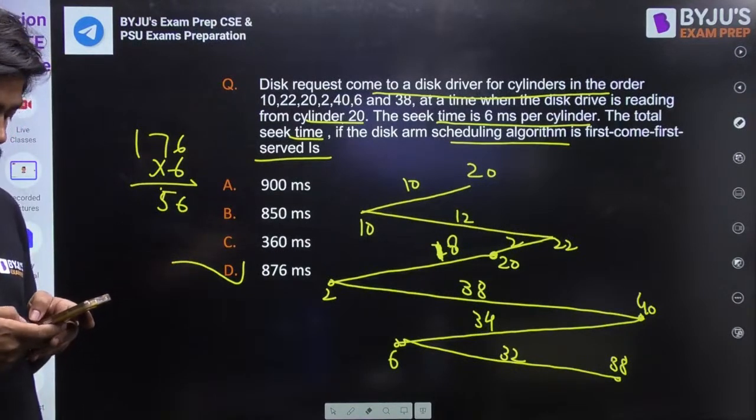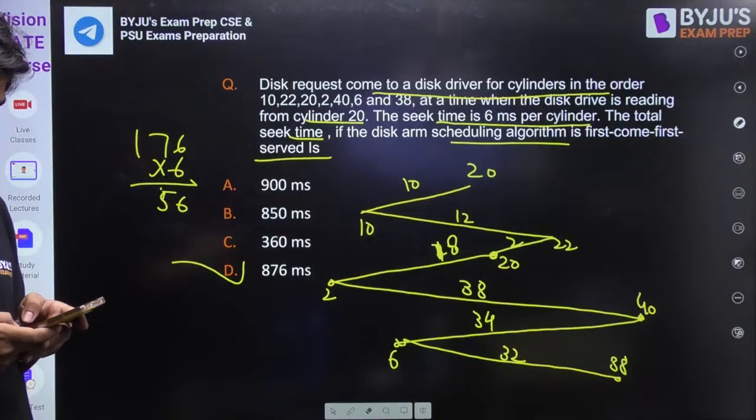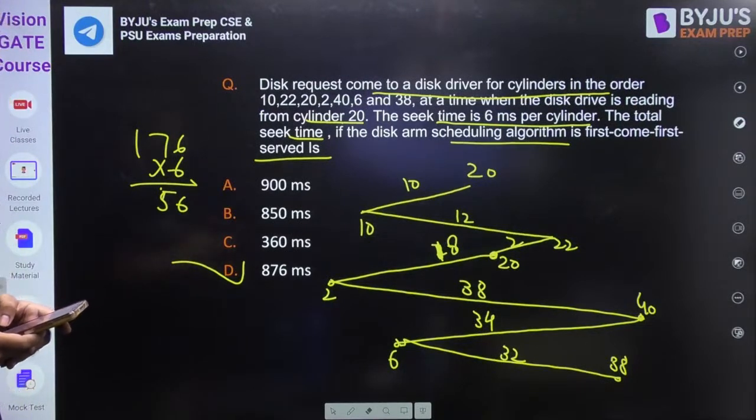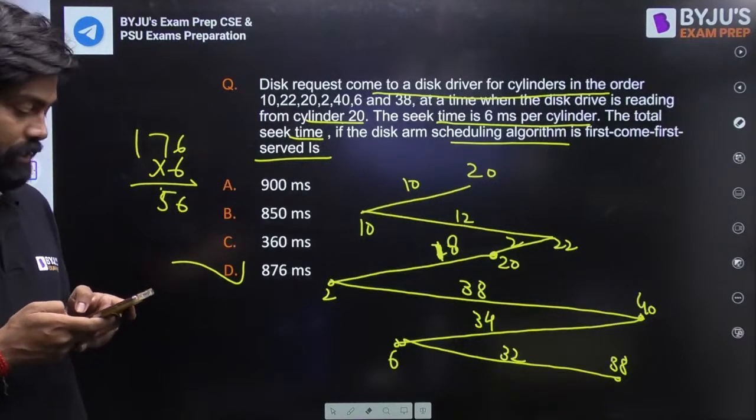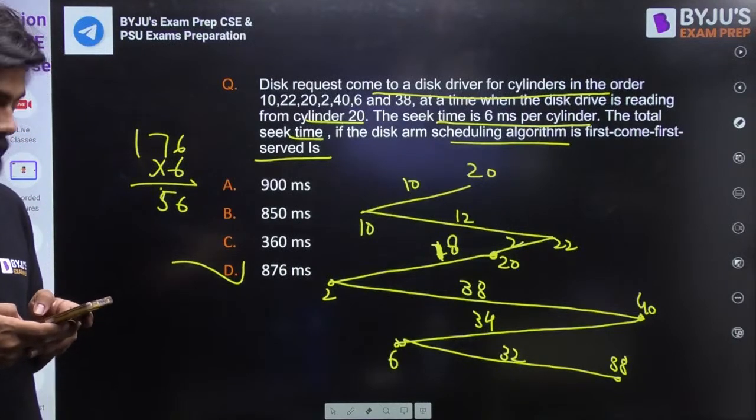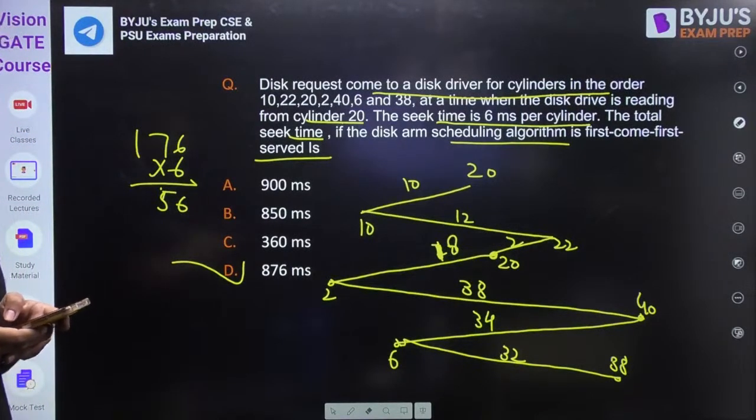So it is nothing but 10 plus 12 plus 2 plus we have 18 plus we have 2 to 40. We have 38. 38 and 40 to 6. It is nothing but 34 plus 6 to 38. 6 to 38, my dear friend, we have 32.